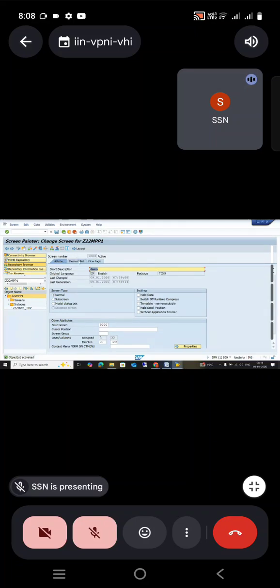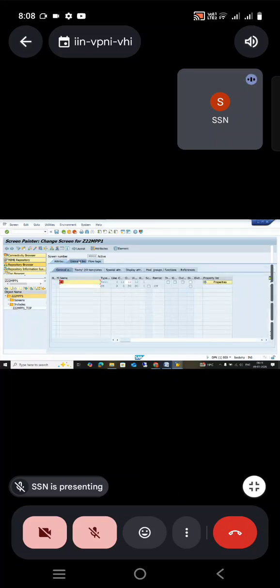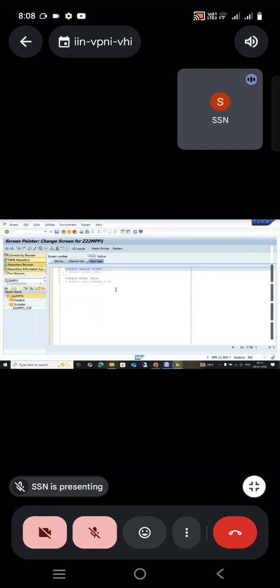Now you can see the element list. Whatever you are designing in the layout, all of that will come and sit here. See, I just used a text field, so that T1 is coming. If I'm using any tabs, radio button, checkbox, everything will be listed here. Then flow logic. Here is where you are going to write the logic.